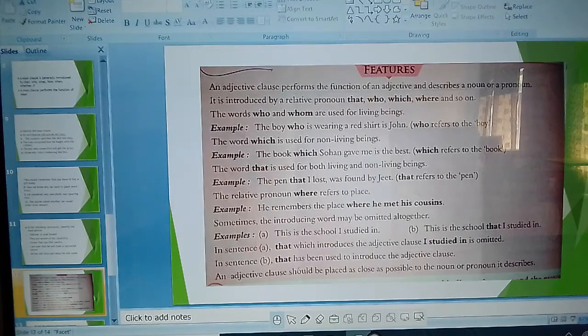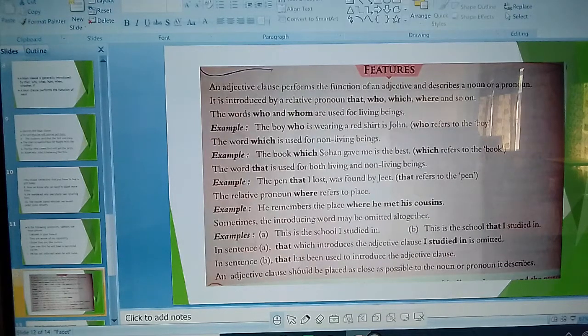Example: the book which someone gave me is the best. Which refers to the book. The word that is used for both living and non-living things. The pen that I lost was found by G. That refers to the pen. The relative pronoun where refers to the place. He remembers the place where he met his cousin.